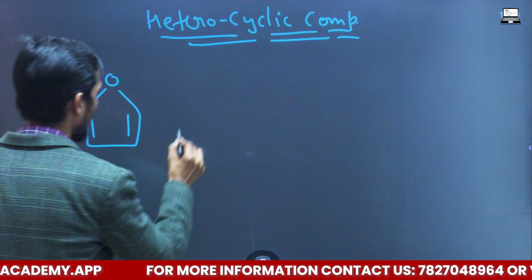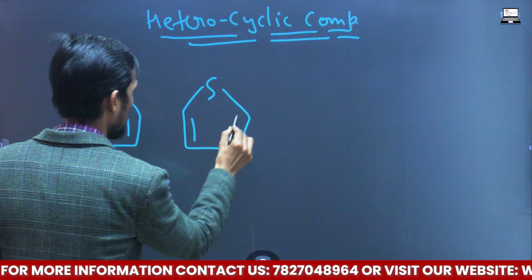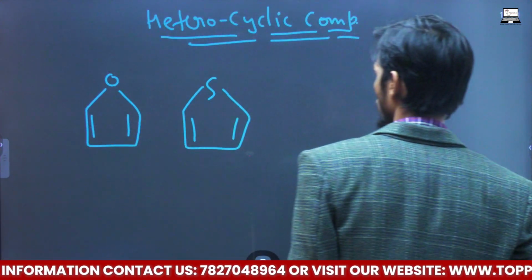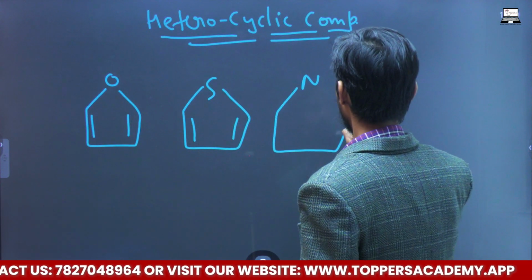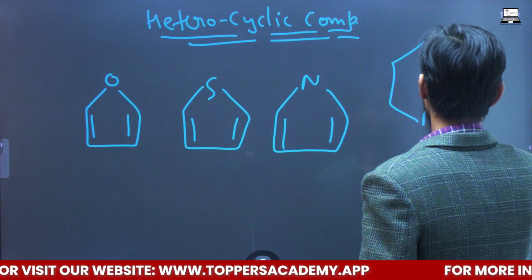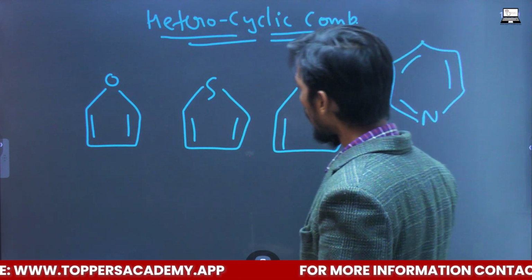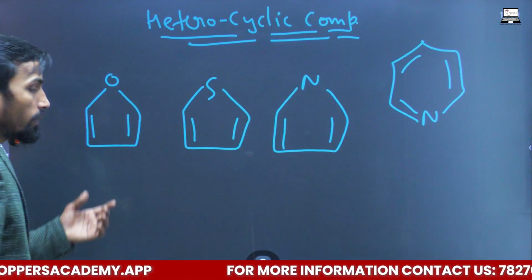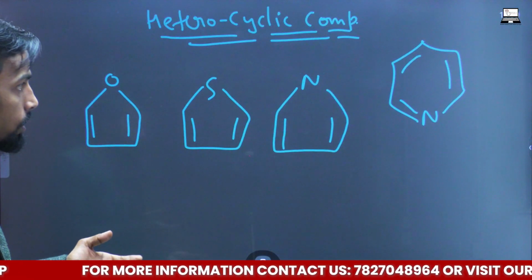Heterocyclic and aromatic, like this. So all these you can very easily see are cyclic compounds.